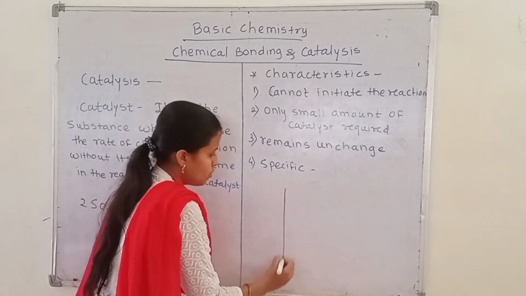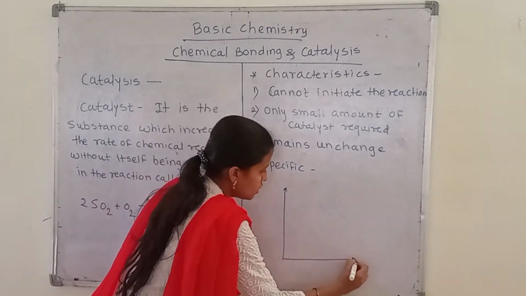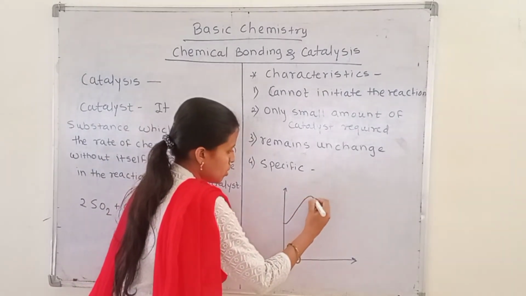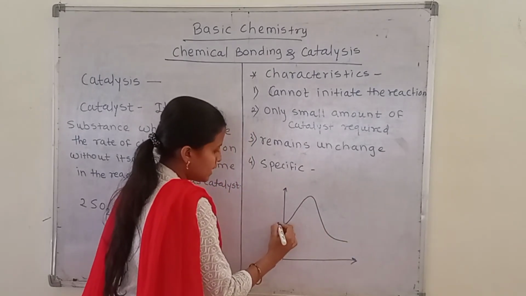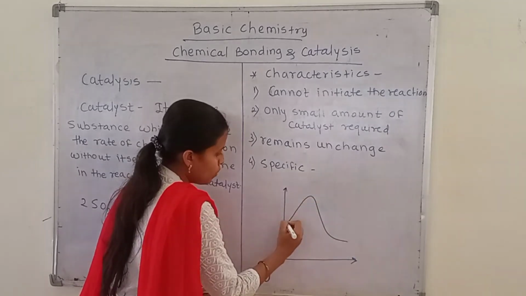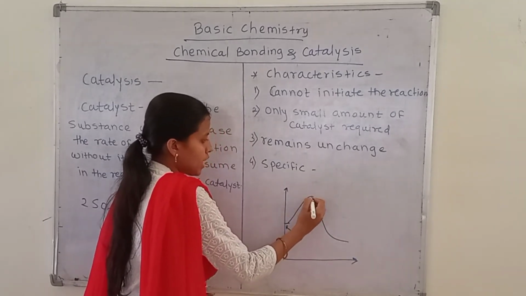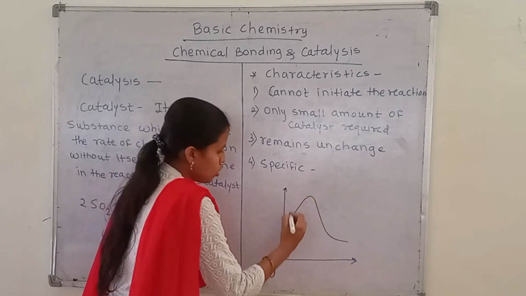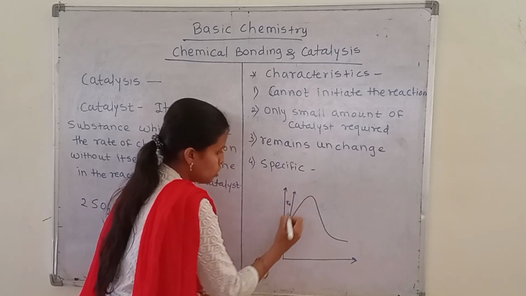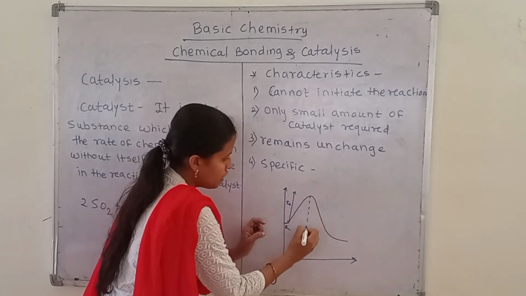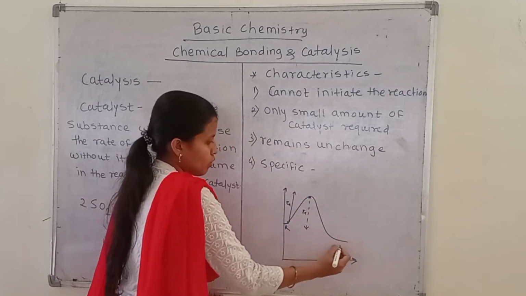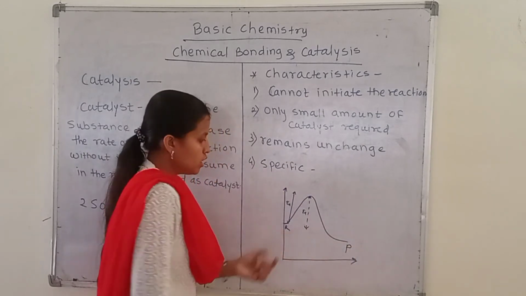We see in this graph the reactant giving the product, with an intermediate stage. This peak is for the reactant which will be activated. The activation energy is required for the formation of the product from the reactant.